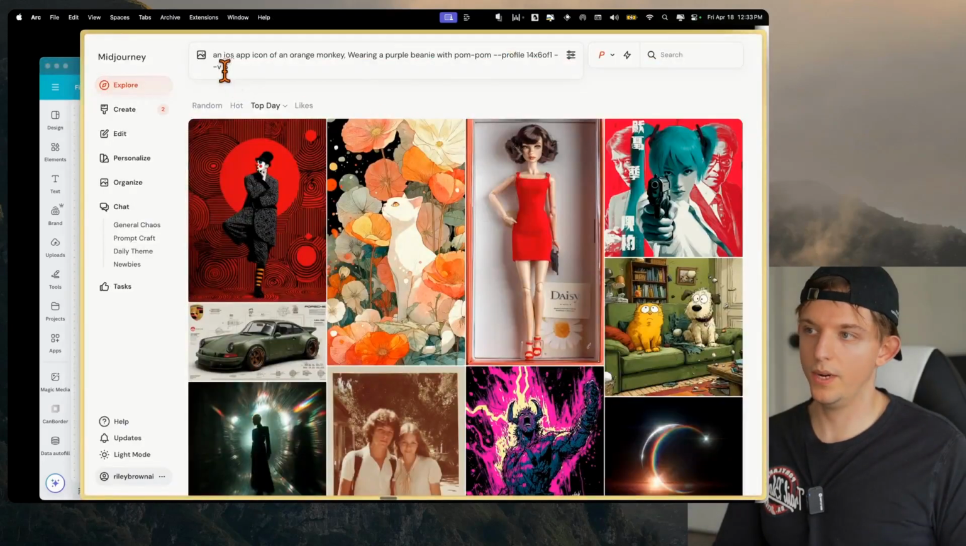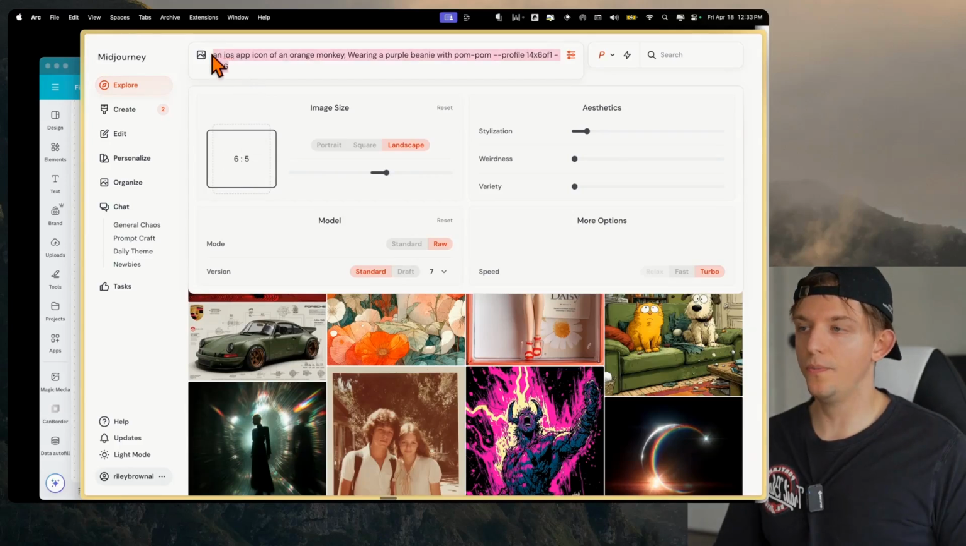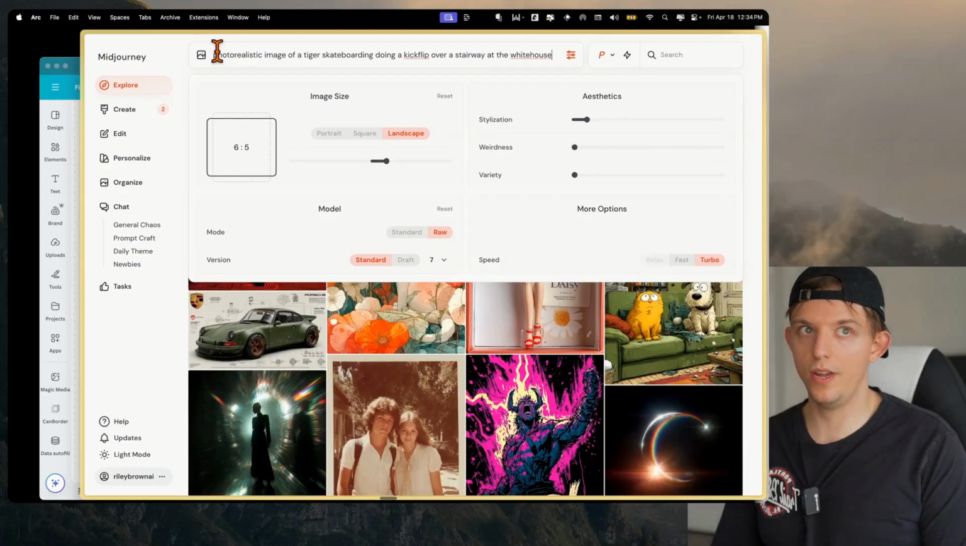But you'll notice here, we're actually using version 6. So if we click on settings right here, and we go to version, we should go to the latest version. And so let's create a photorealistic landscape image, and we can change the exact, let's do 6x5, and let's do photorealistic image of a tiger skateboarding, doing a kick flip over a stairway at the White House. And now we're going to create, let's create 24 versions.